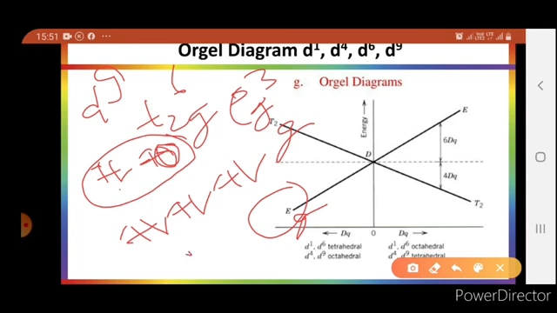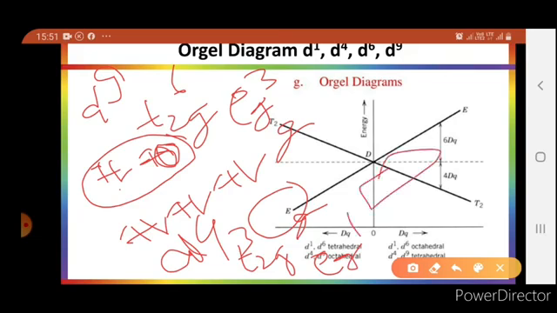Similarly for d4, meaning T2g3 and Eg1. Eg1 means there is also one orbital which is blank. So this orbital, this hole, when the electron from T2g goes from here to here, then the hole will transfer here. Similarly, when this electron goes here, the hole will be transferred here.